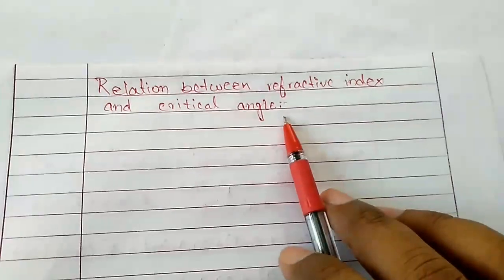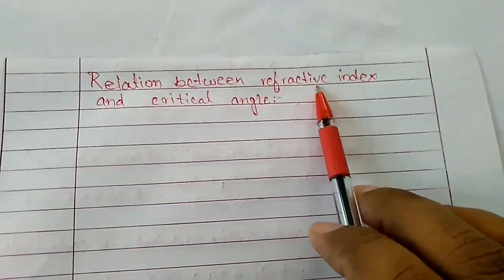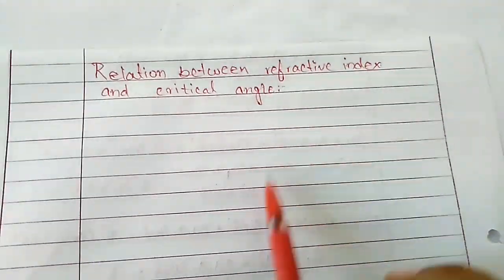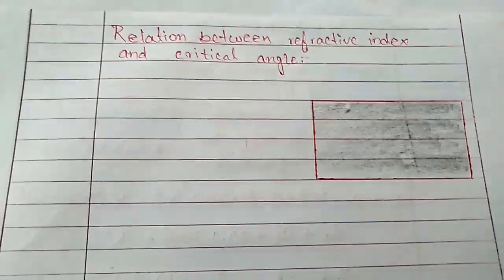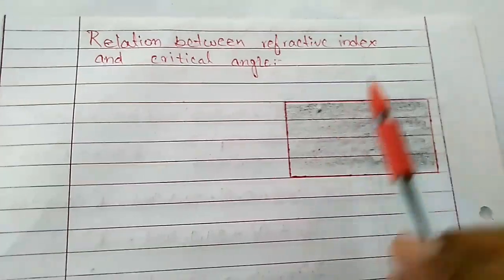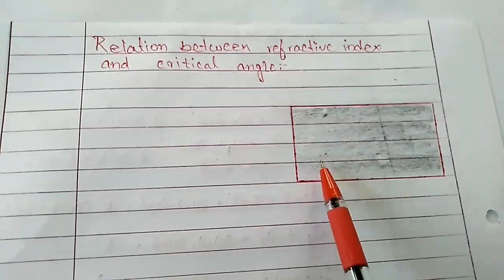So there must be a relation between the refractive index and the critical angle. Let's calculate the critical angle. See here, we are going to obtain a relation between the refractive index and the critical angle. For that, I'm going to draw a diagram. Suppose this is the denser medium and this one is the rarer medium. The light is going from denser to rarer.